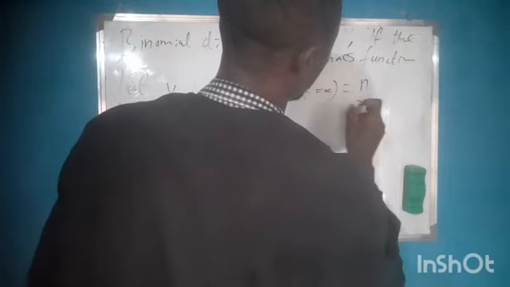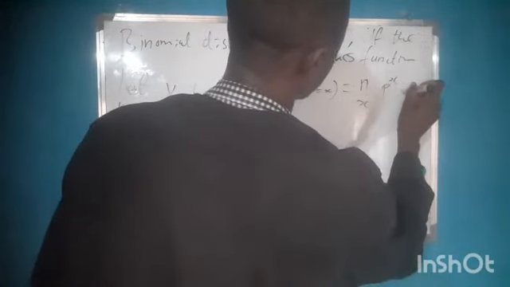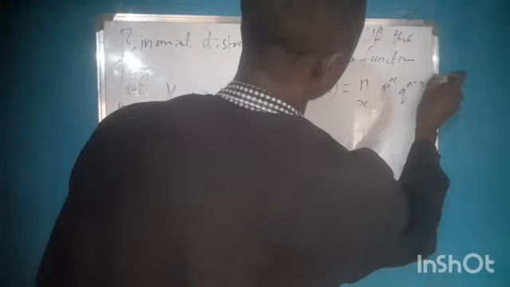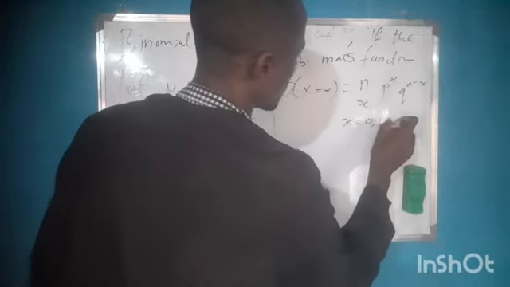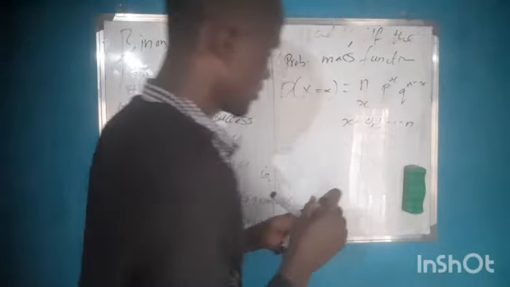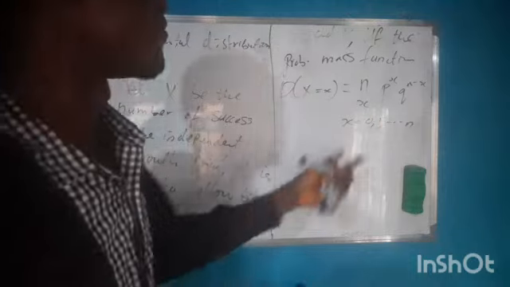N combination x, p raised to power x, q raised to power n minus x, where x is equal to what? 0, 1, 2, up to n. This is the range of X.